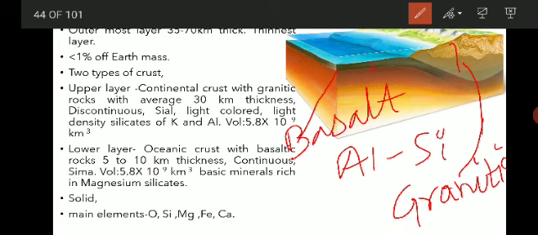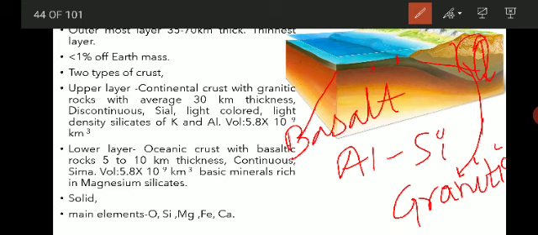We'll discuss the upper crust first. The continental crust with granite rock has an average thickness of 30 kilometers. This granitic layer is discontinuous, which means it is not present below the oceans, only below the continents.